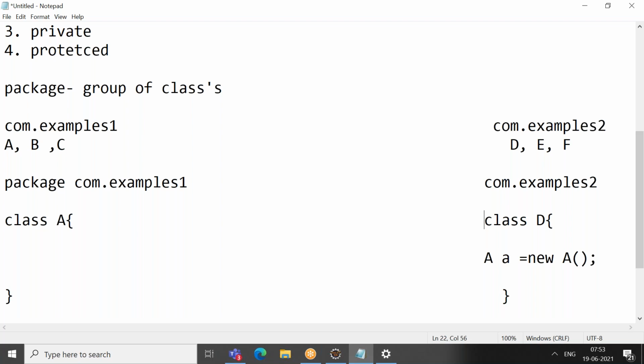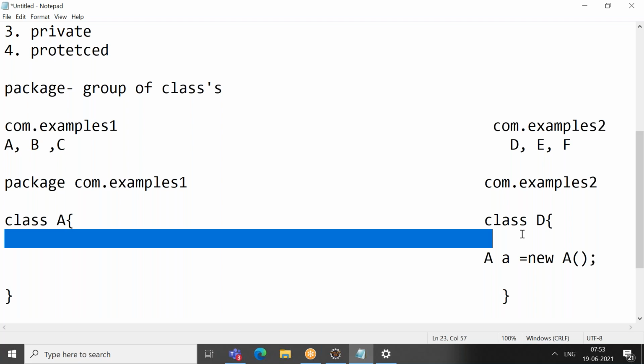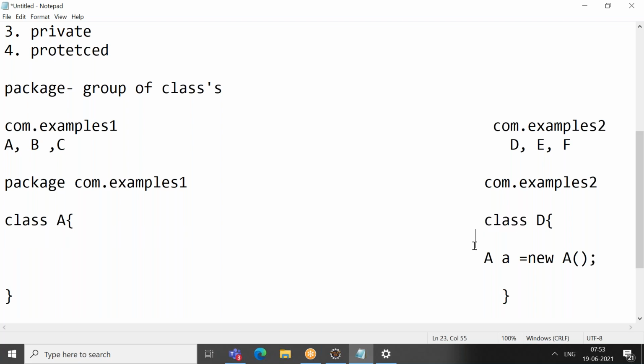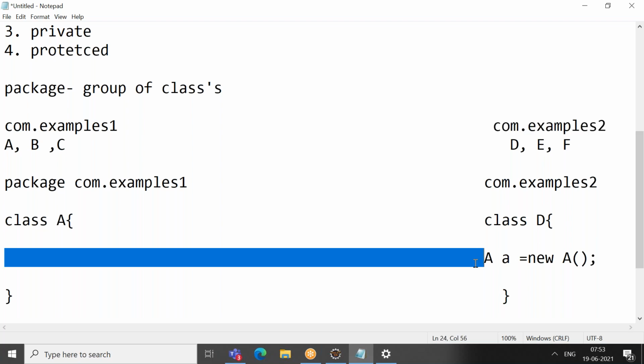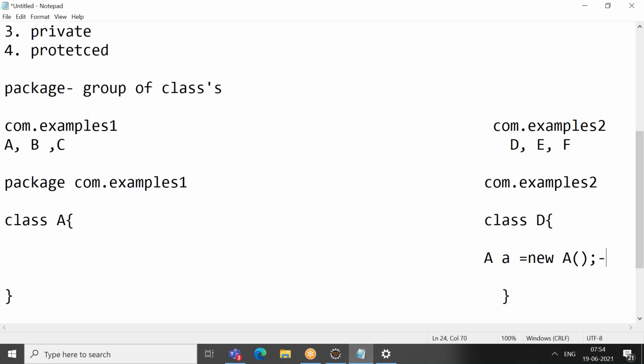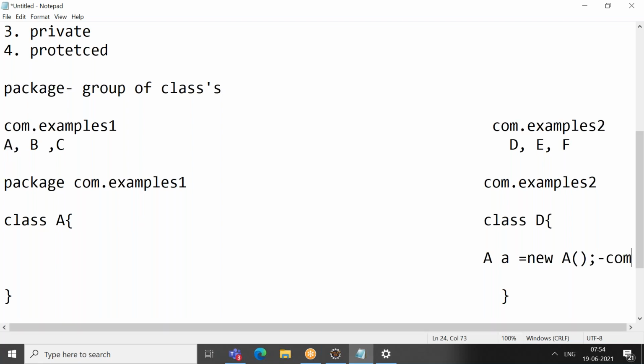So whenever your class is default, you cannot access that class outside the package. Here, what is my access specifier? I am not writing anything, so it is default. This D is present in com.example2. If I try to create an object of A here, it will show a compile time error. Why? Because the access specifier is default. Whenever the access specifier is default, the accessibility is only within the package, not outside the package.